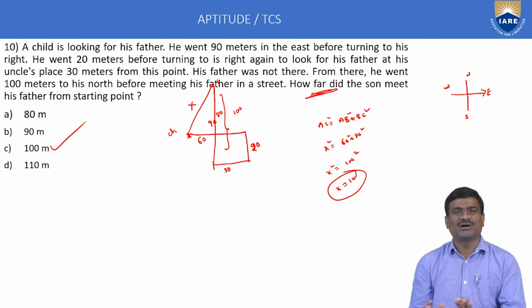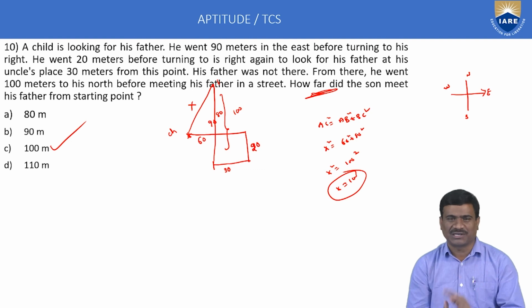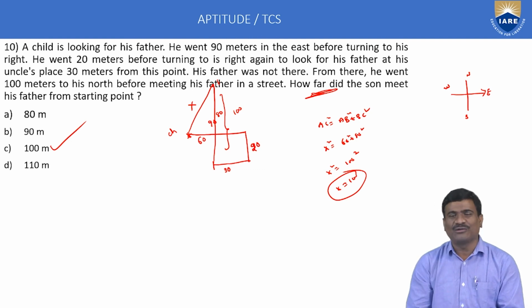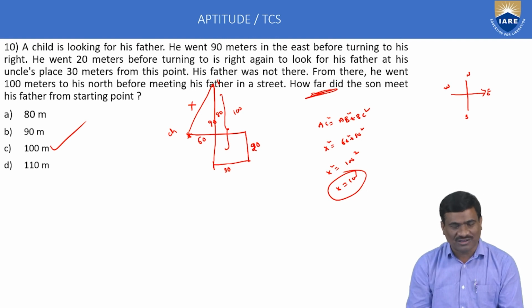I think only 1 mark using directions in TCS test pattern. The direction test topic uses only diagram based concepts. Left and right directions are important. And also conditions, check whether the distance is equal or not. That point is also important to direction test. But here calculate only the shortest distance between child and father. No need to calculate total distance. That method is not correct. Here calculate only shortest distance between father and child.